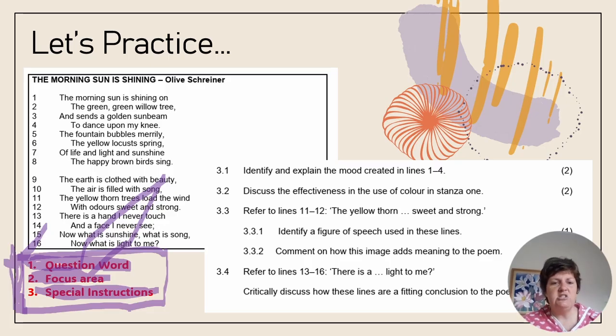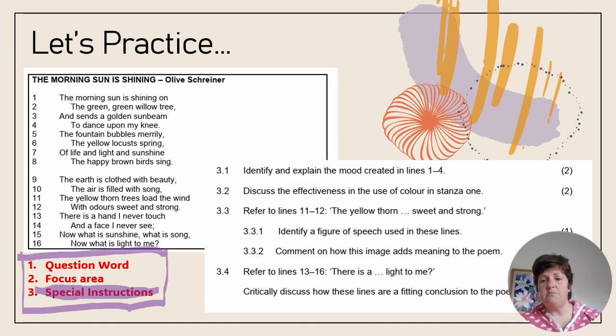Right, now let's look at the actual practical. Let's decode some questions here in this past paper for The Morning Sun is Shining.